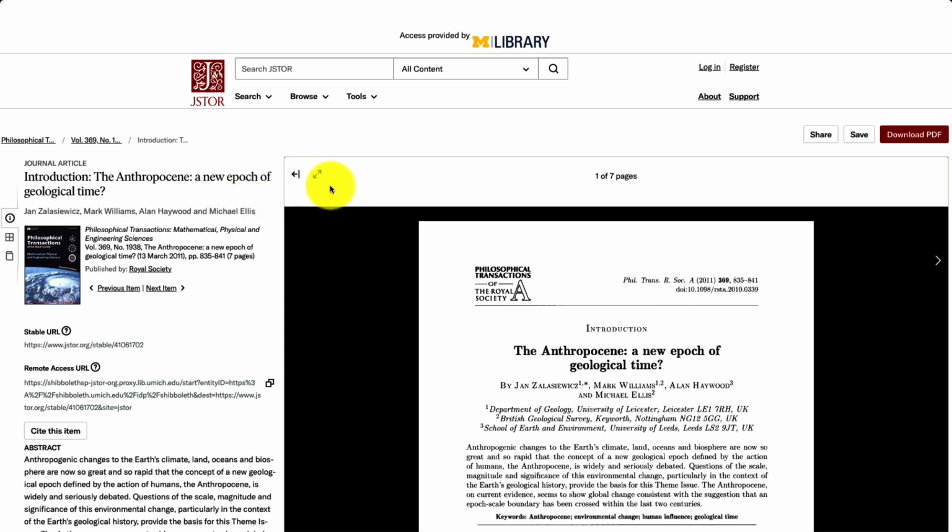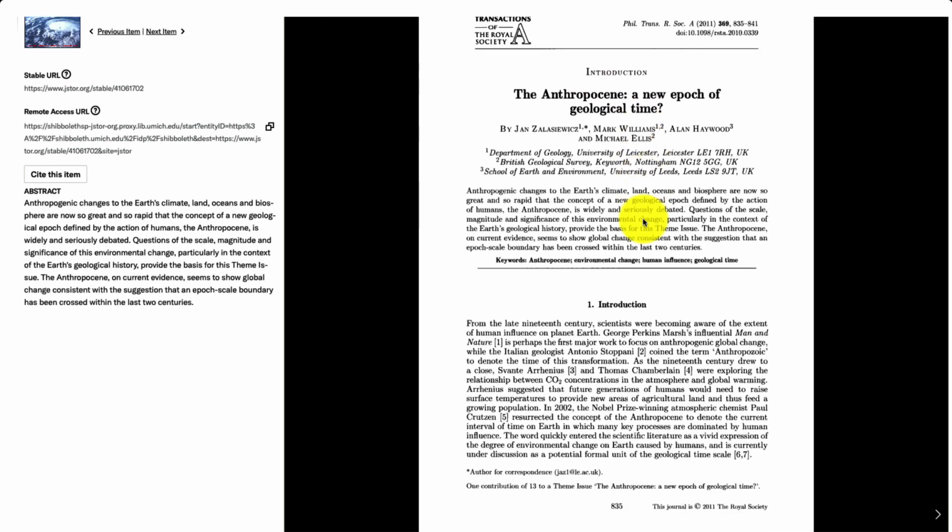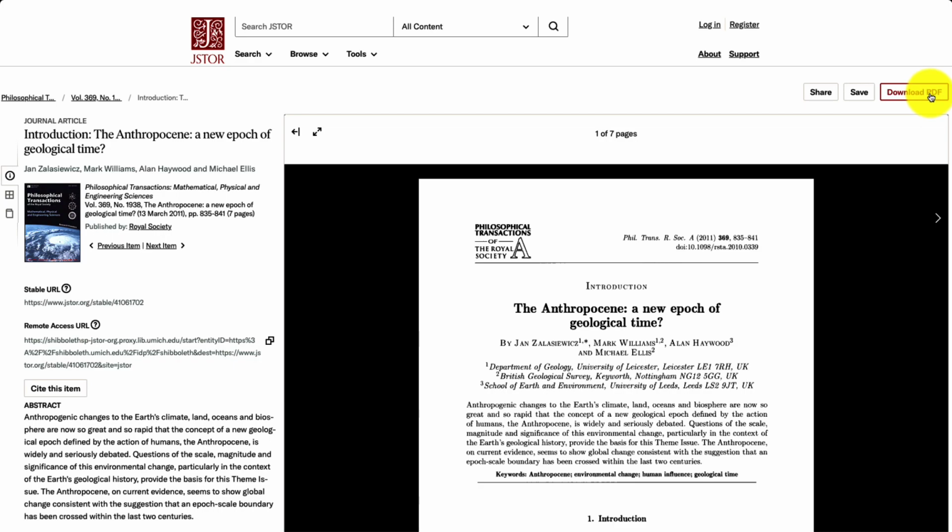Of course, if you are off campus, you would have been prompted to authenticate with your university credentials, but we just went right through because I did that before. You can read the article here in the window, or you can download the PDF.